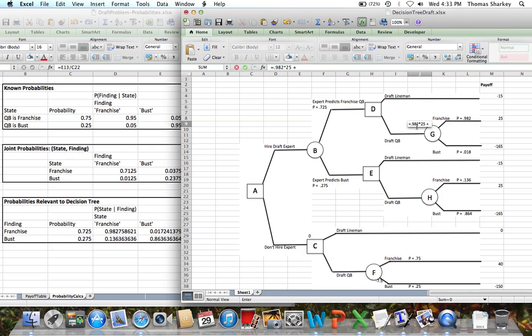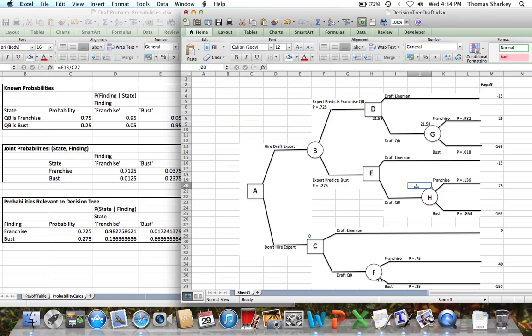And then we add that to the probability of the quarterback being a bust times the minus $165 million payout. So we end up with a payout of $21.58 million, compared to a minus $15 million payout for drafting the lineman. So for node D, we're going to draft the quarterback, and we're going to get an expected payout of $21.58 million.